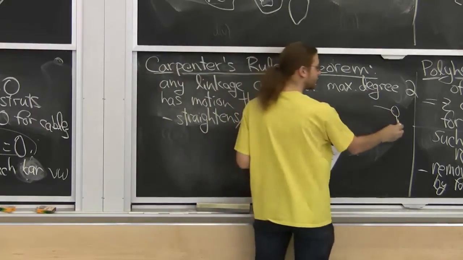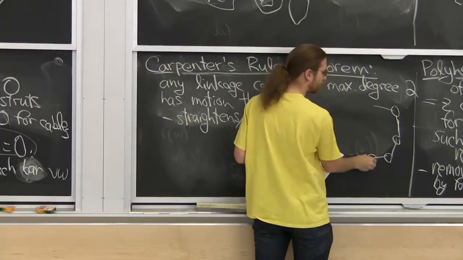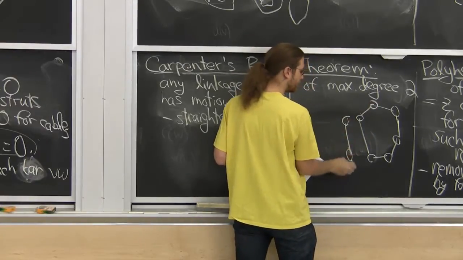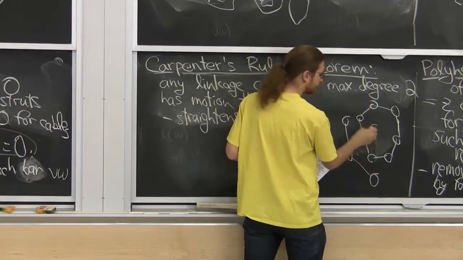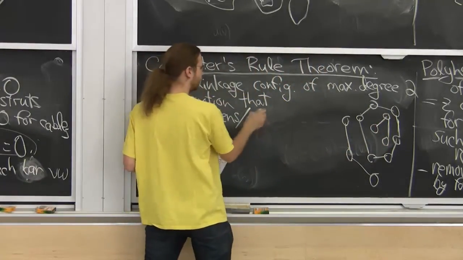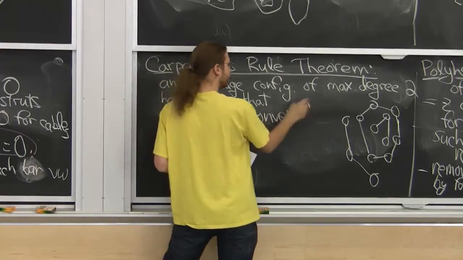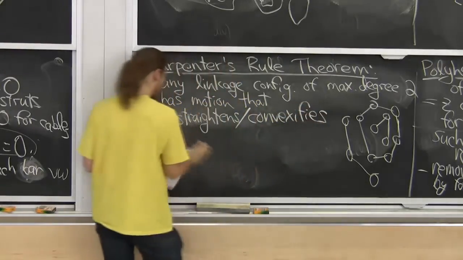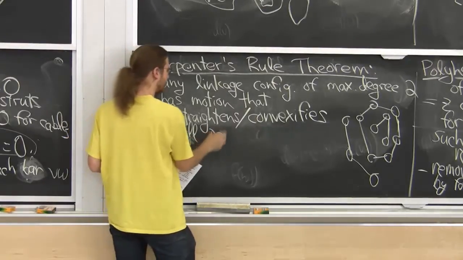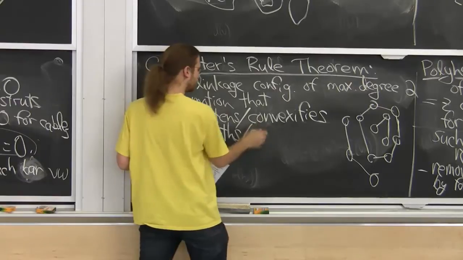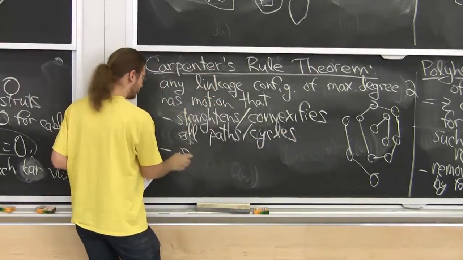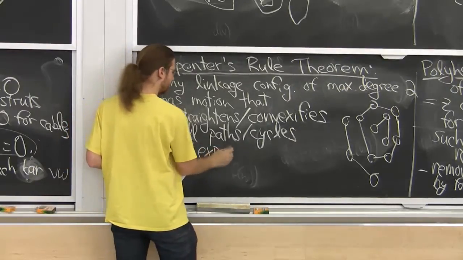So if you have maximum degree 2, you have paths, and you might have some cycles. You might have many of them. It's going to straighten all the paths and convexify all the cycles, and it's also expansive.